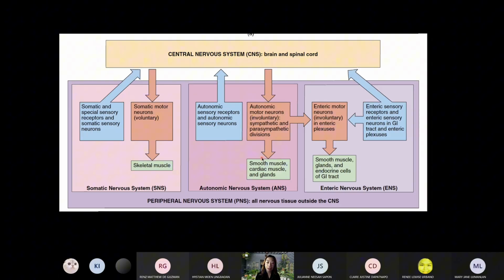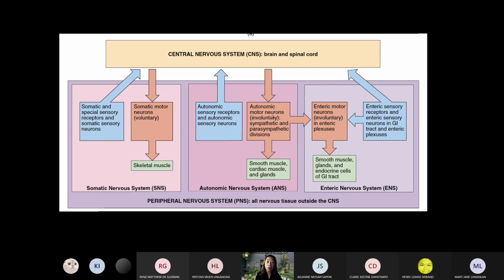We said we cannot consciously control the contraction of our smooth muscles and our cardiac muscles. And of course, we have the glands. So an effector could be a smooth muscle, a cardiac muscle, or a gland. That's why the autonomic nervous system is said to control and regulate involuntary responses. They can move on their own. Kaya nga autonomic.